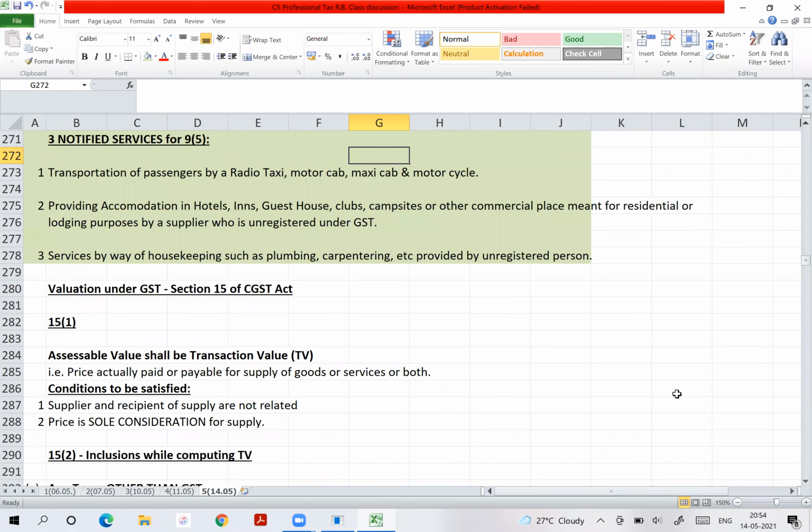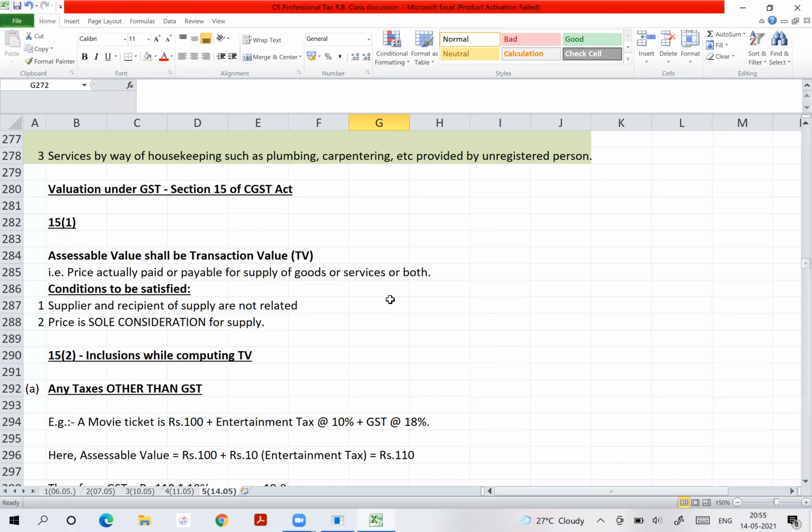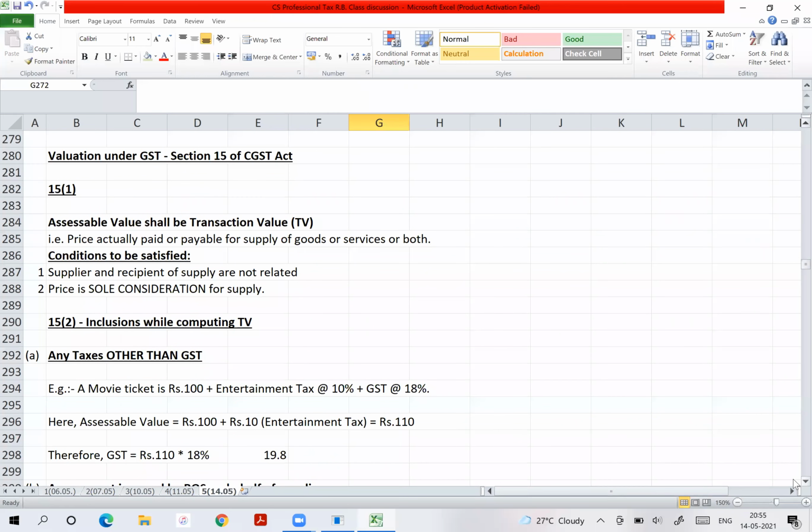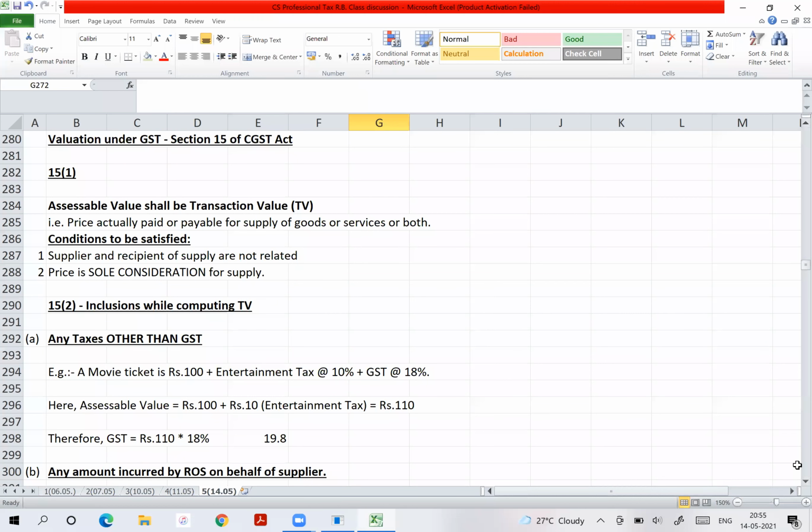Someone had put some doubt. Sorry, I missed that. Wait, I'm just scrolling back to check that doubt. But ECO will collect from the customer, right? Fantastic. Always and always, just keep one thing in mind: the burden is on the end consumer. Whosoever is liable to pay to the government will finally collect from the recipient of supply.